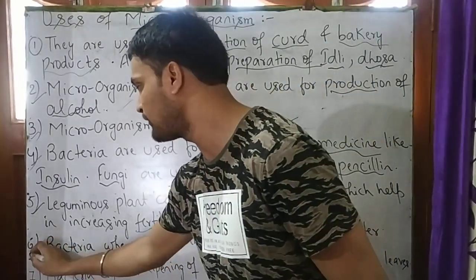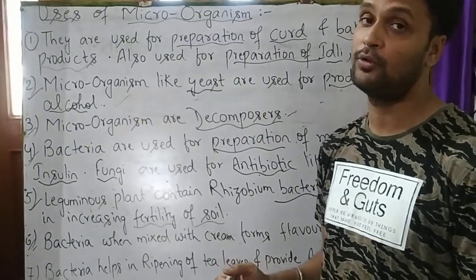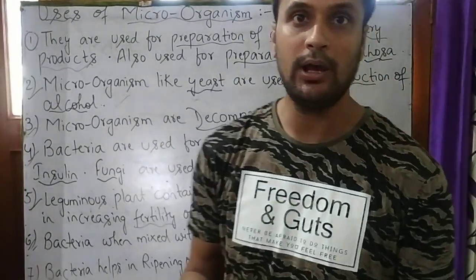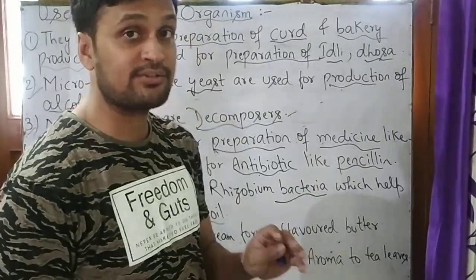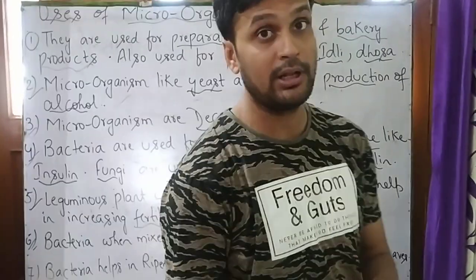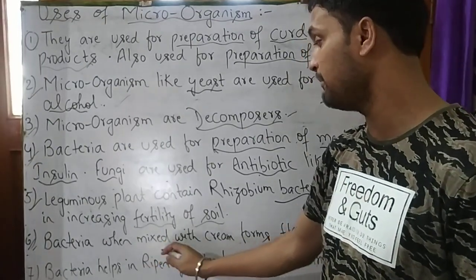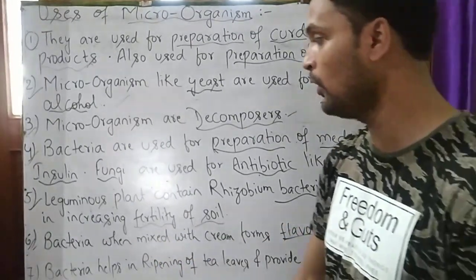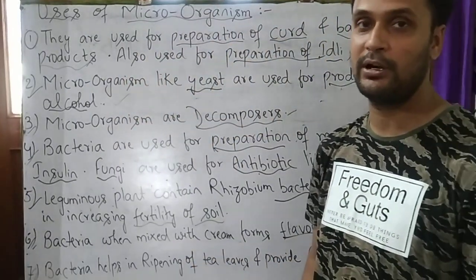Our sixth point is bacteria when mixed with cream. We are consuming flavored butter in our homes. Bacteria are mixed in cream to get that flavored butter. The flavored butter we are consuming in our home, how is it prepared? By mixing bacteria into cream. So be aware before consuming that flavored butter.